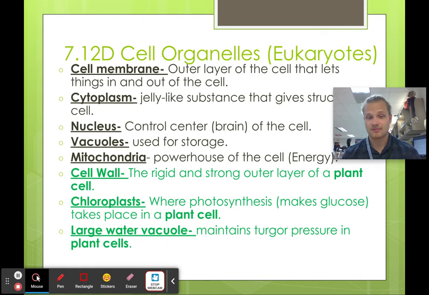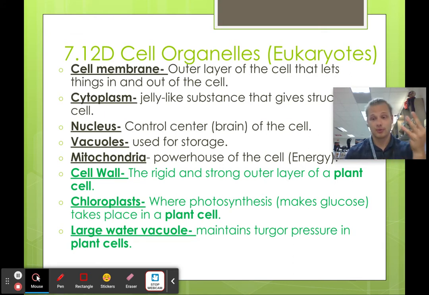The mitochondria is the powerhouse of the cell, of course. It's going to make all your energy. It does cellular respiration. Hopefully you remember that equation and how it works. Cellular respiration is how we take glucose and convert it into energy that we can use, called ATP.